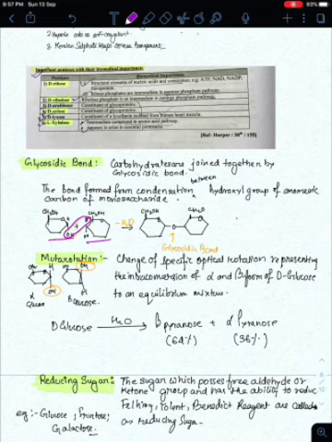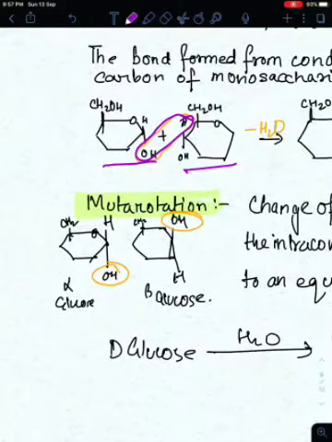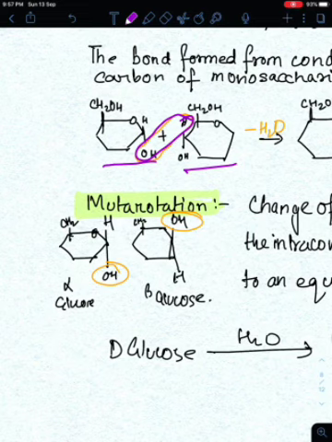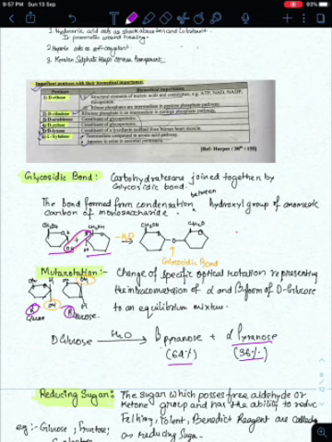If you dissolve D-glucose in water, you get beta pyranose, which is about 64% of the solution, and alpha pyranose, which is about 36%. Here you see the hydroxyl group is below and here the hydroxyl group is above. Alpha glucose, beta glucose. This is just like a D-glucose solution breaking down into two, alpha and beta.